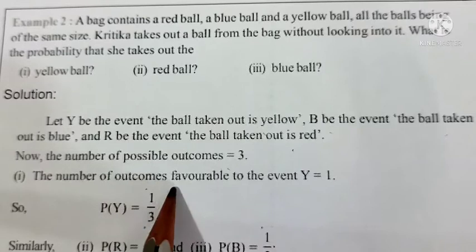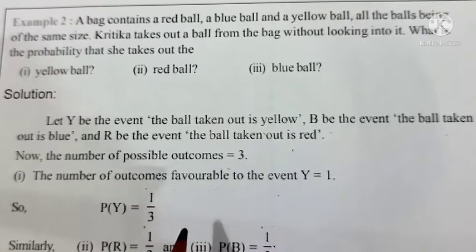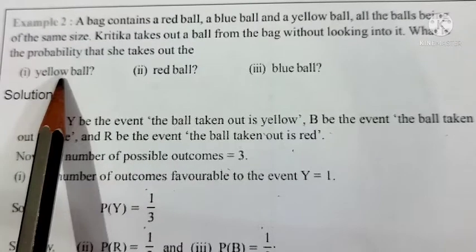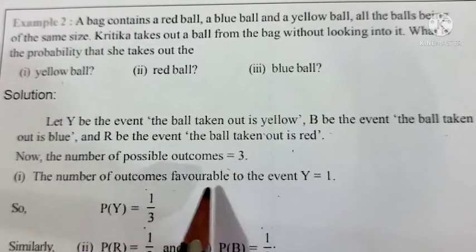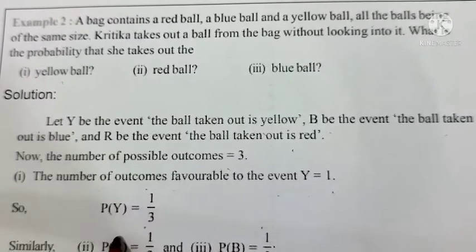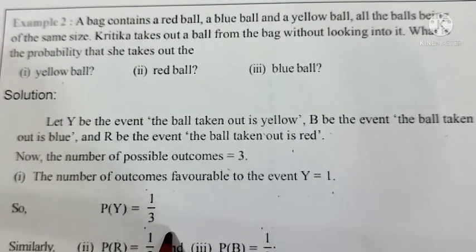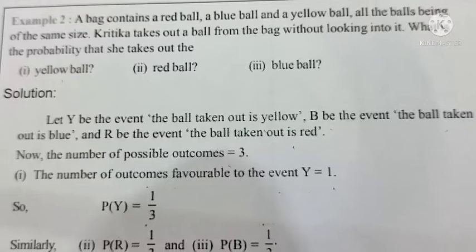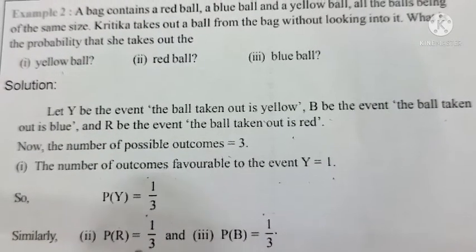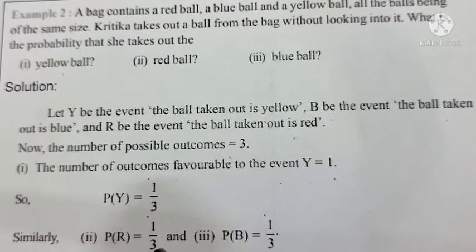Now the number of favorable outcomes, because each question is different here. For the first question it is yellow ball only. So number of outcomes favorable to the event Y equals 1. Therefore P of Y is equal to 1 by 3, because we have already taken Y as getting a yellow ball only. Now similarly P of getting R is also equal to 1 by 3, because out of 3, one red ball only.